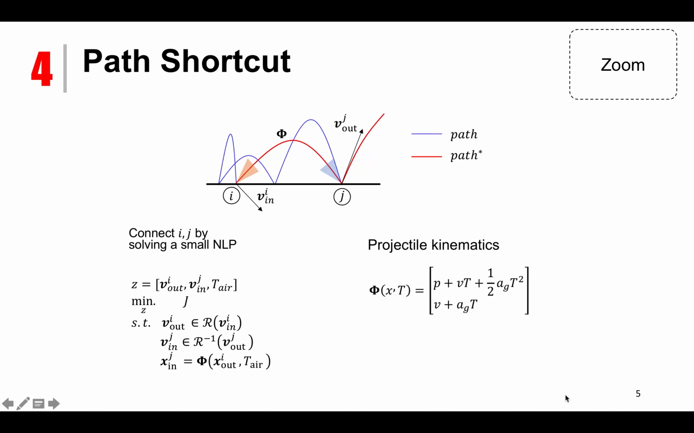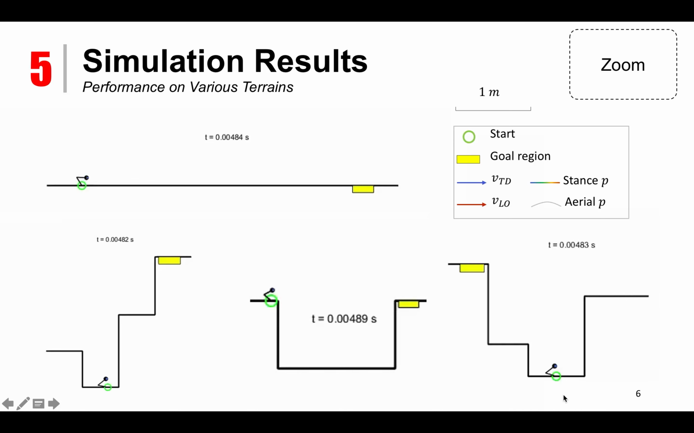If the small-scale nonlinear program has a solution, then we can make a shortcut from node I to node J and therefore reduce the number of redundant jumps. And by doing this across the whole path, we can obtain an optimized path star. Path star is then provided to the optimization stage to solve for the trajectory optimization problems and obtain a dynamically feasible trajectory. The proposed hybrid planning algorithm is tested on various terrains.